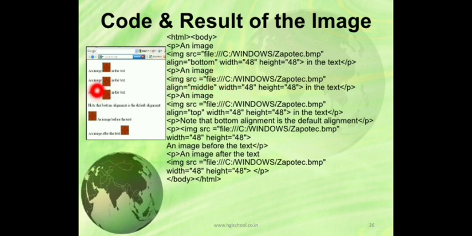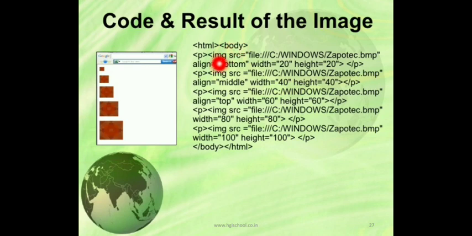You can see an image. Then the image is inserted, zapotec.bmp, align middle. That means this time the text will be aligned at the middle of the image. You can see the difference. This text is below, at the bottom of the image. This text is at the middle of the image, and this text is at the top of the image. You can see this is align bottom, align middle, and align top. And align left and align right, you are already familiar.